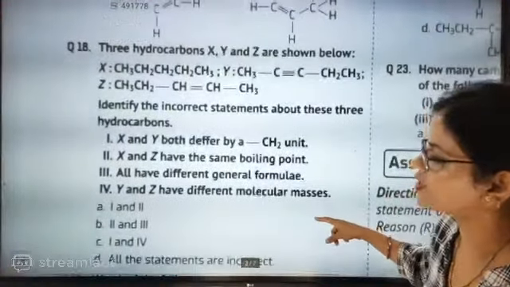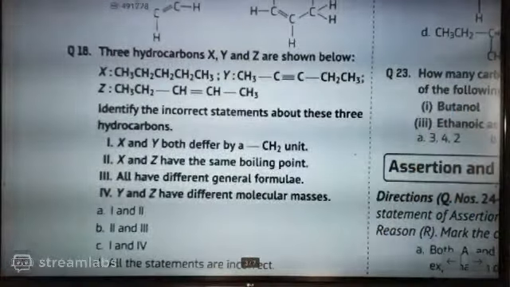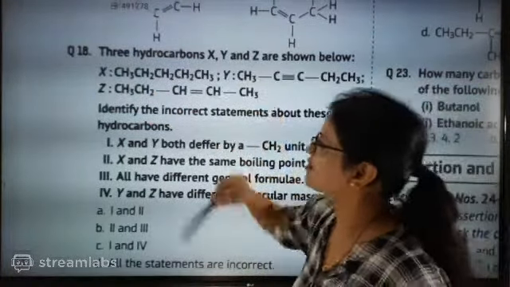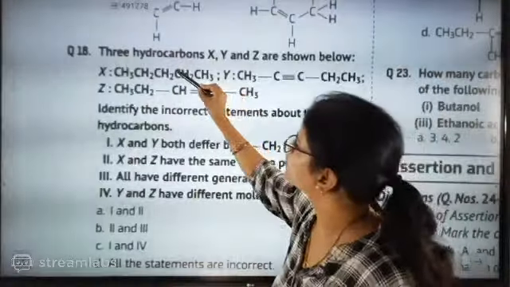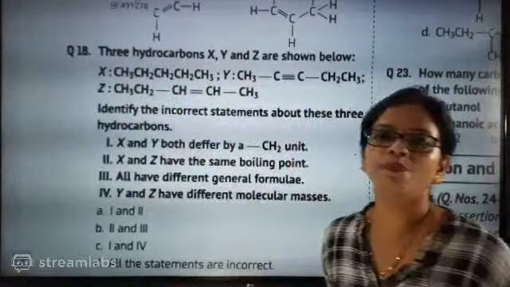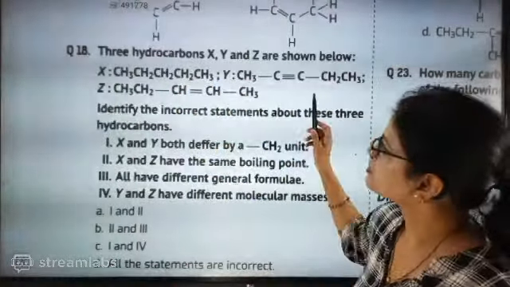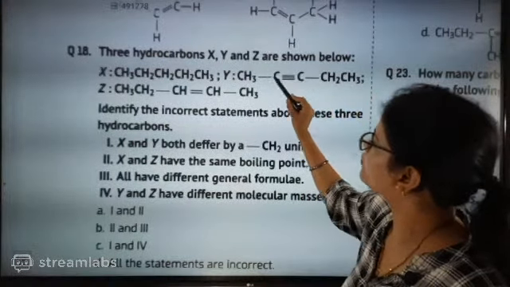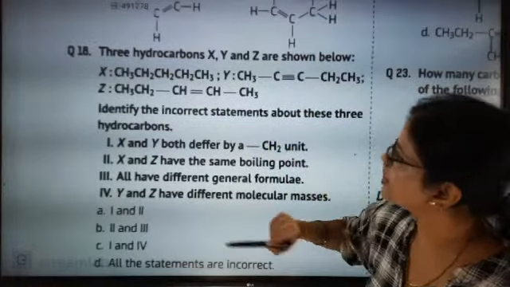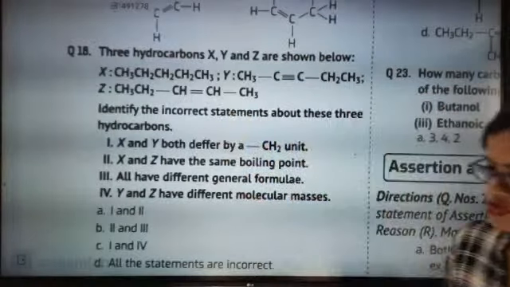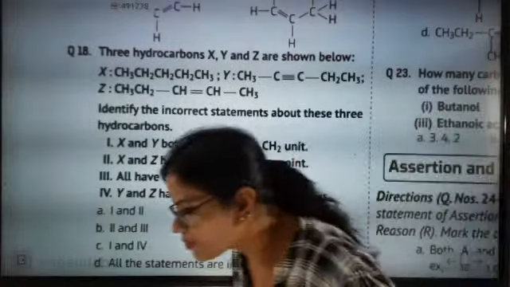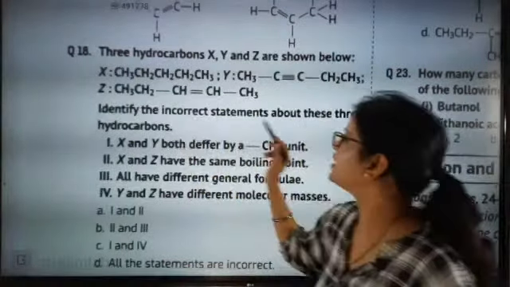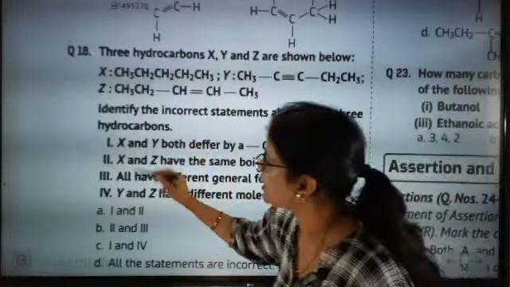Shall we go for the next question? Question is, 3 hydrocarbons X, Y, Z are shown. First hydrocarbon, we will try to name it: 1, 2, 3, 4, 5, so pentane. Next, 1, 2, 3, 4, 5, but here triple bond is there and here double. I have to check. Yes, double bond is here and here triple bond is there. Identify the incorrect statement about these hydrocarbons.